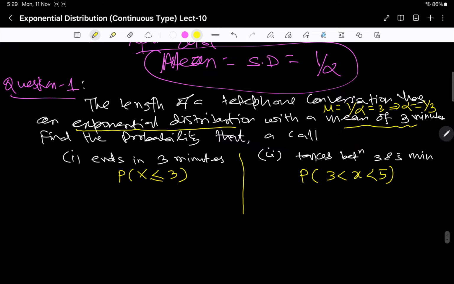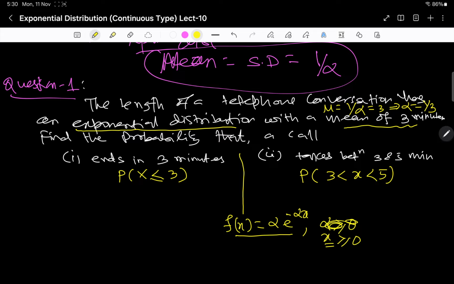So what is the probability function here? The probability function here is f(x) equals alpha e to the power minus alpha x, alpha greater than or equal to 0. Here negative time is useless, so no need to mention that for alpha, and it is for x greater than or equal to 0.